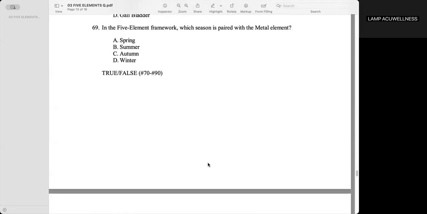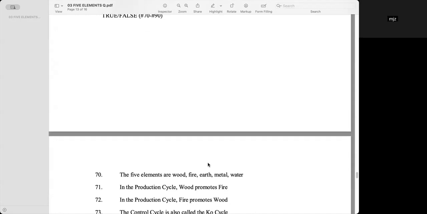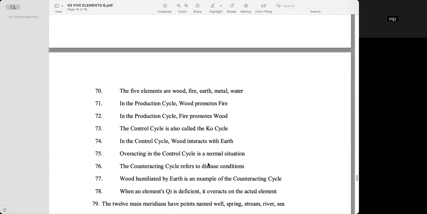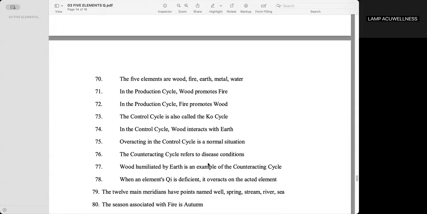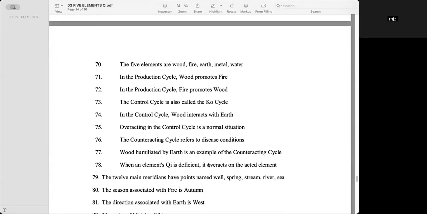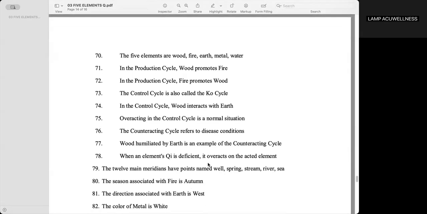In the five-element framework, which season is paired with the metal element? Letter C. Autumn. True or false? The five elements are wood, fire, earth, metal, water. The answer is true. In the production cycle, wood promotes fire. True.